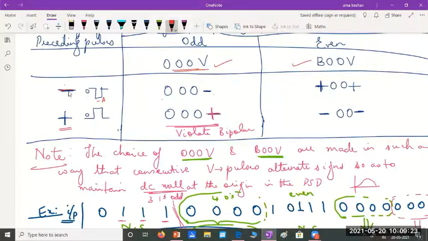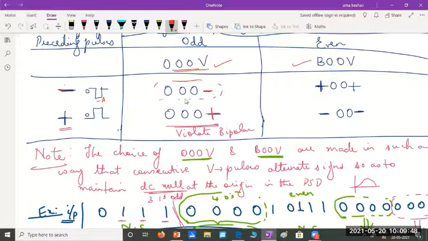According to the bipolar rule, if the previous pulse was negative, the next pulse should have been positive. But here I am going to keep it negative just to violate that rule and show to the receiver that this is a replacement for 4 zeros. So just to show to the receiver that this was a replacement for 4 zeros, we will violate the rule.